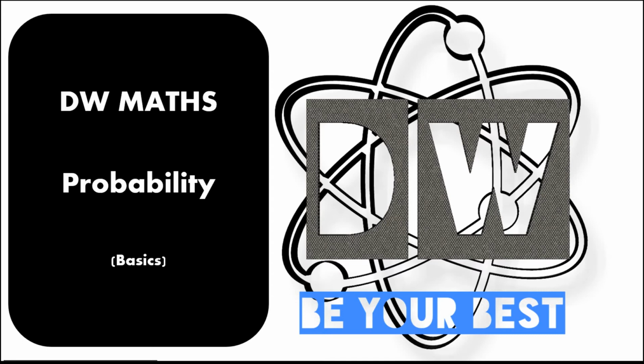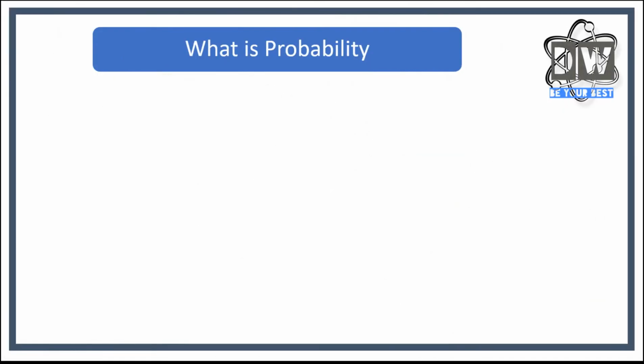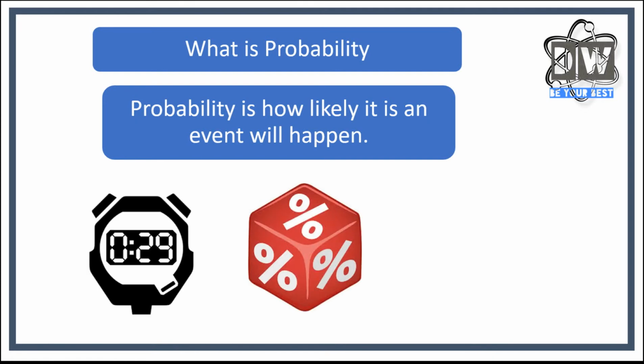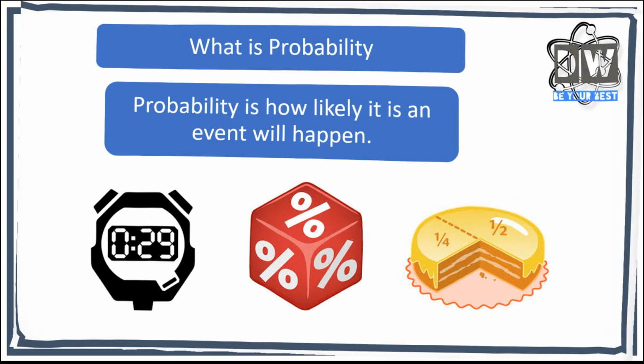This one's on probability. It's the basics, that's our starting point, and it's just really the probability scale. So hopefully you're going to find this really super easy. That's what it's all about anyway. So when we talk about the probability scale, we're talking about probability in its simplest form. Probability is how likely it is for an event to happen. Now, we can represent that as a percentage, as a decimal, and as a fraction. We can also represent that in words, and that's what we're going to cover today with the probability scale.